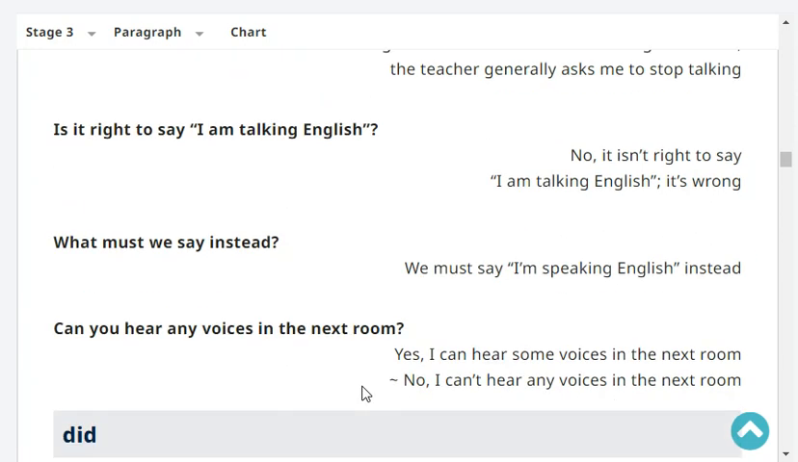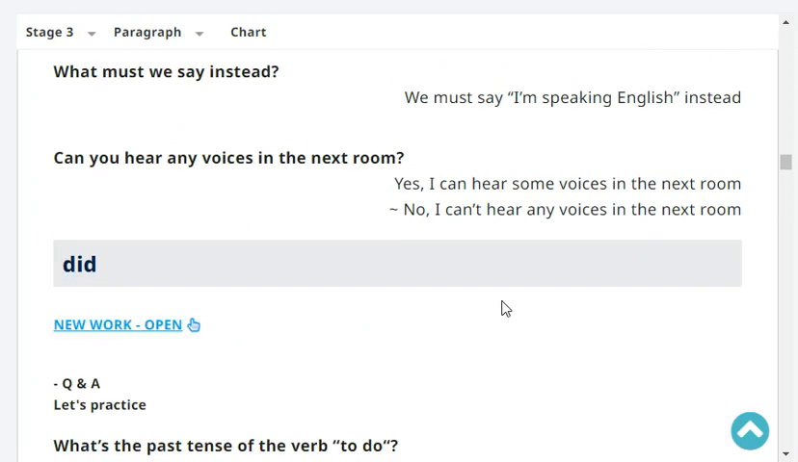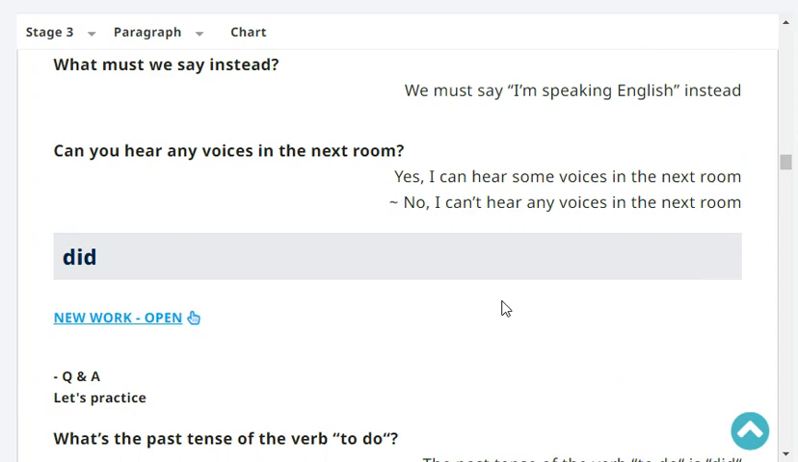Is it right to say I am talking English? No, it isn't right to say I am talking English. It's wrong. What must we say instead? We must say I'm speaking English instead.